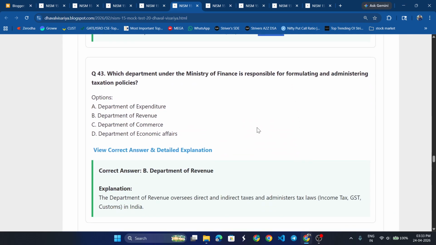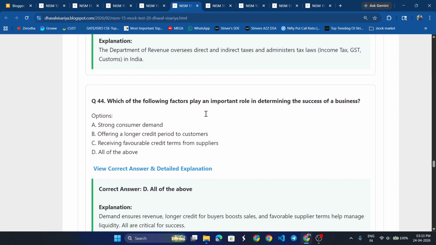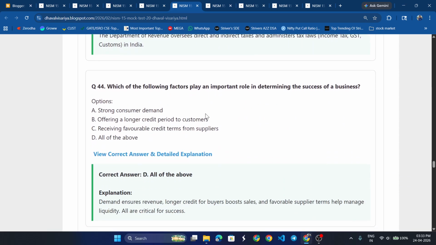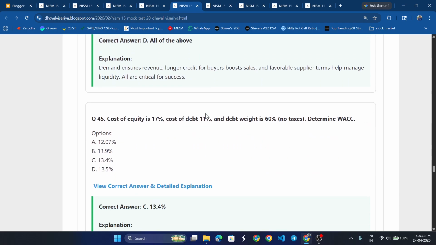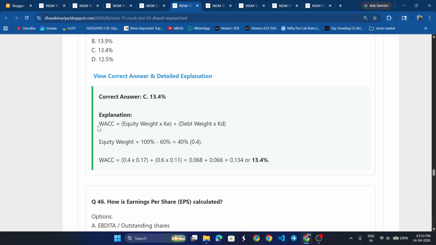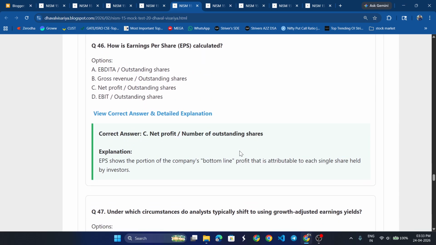Which department under the Ministry of Finance is responsible for formulating and administering taxation policies? Department of Revenue. Which of the following factors plays an important role in determining the success of a business? All of the above. Cost of equity 17, debt 11, debt weight 60%. Determine WACC. It is a formula you have to memorize. Put all the things in this formula, you can get 13.4%.